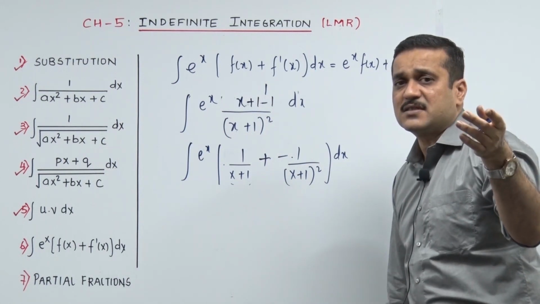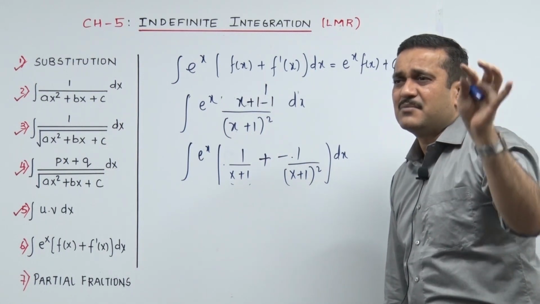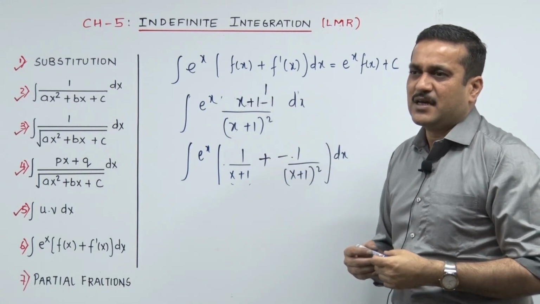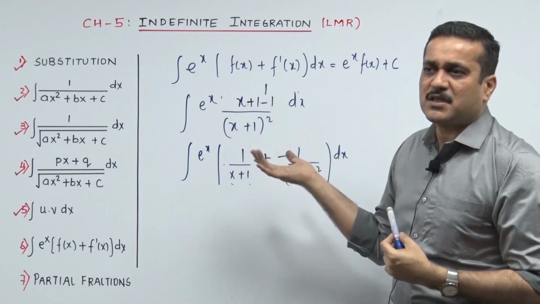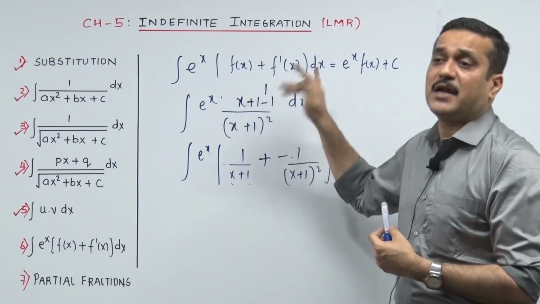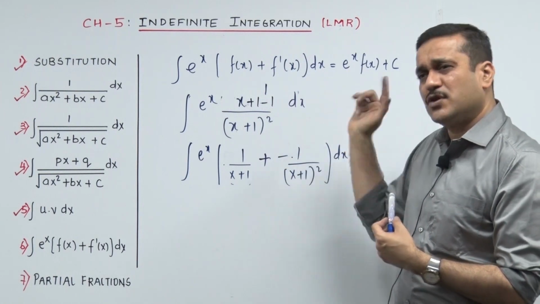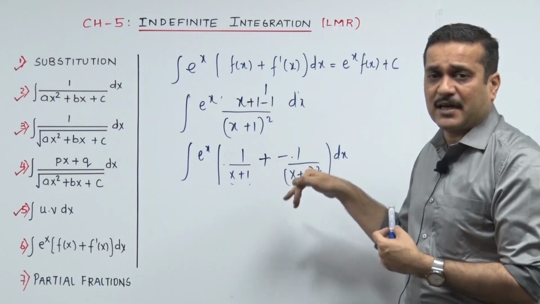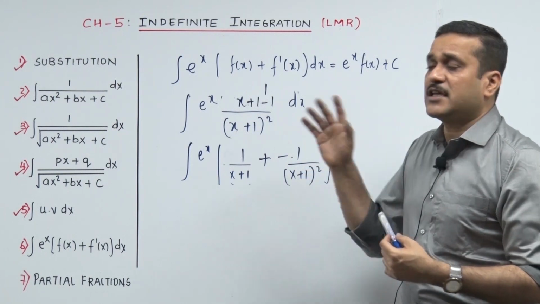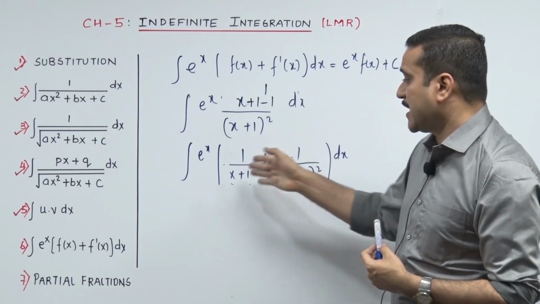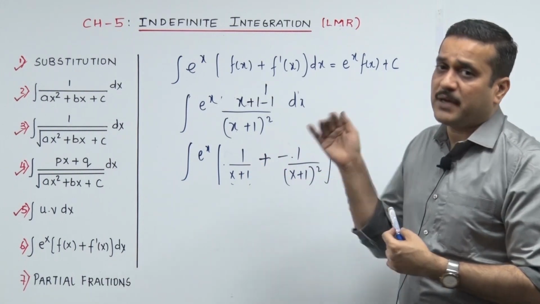Can I come in once again? So nicely set. Just one line for you, and there are a few more sums like this. I have just given x upon x plus 1 the whole square. It can be x plus 2 upon x plus 3 the whole square, x plus 3 upon x plus 4 the whole square. Adopt the same thing. Bring the denominator term up to the numerator, and you will see a beautiful f x plus f dash x setting in comfortably. Only thing, your derivatives have to be in the right place. After this, if you still cannot understand that that's your f x and that's your f dash x, you need to blame yourself.